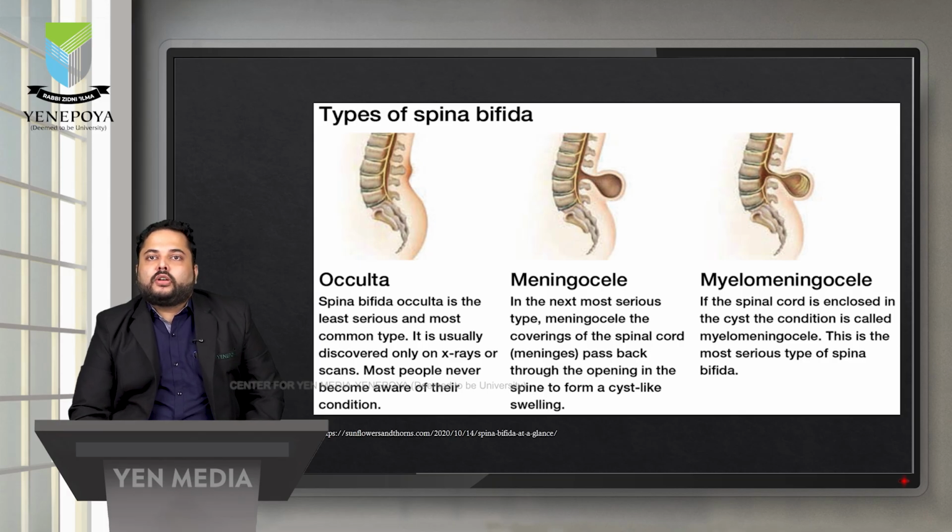So why is it called myelomeningocele? Apart from the meninges, the spinal cord also starts protruding outside the bulge, and this is the most serious type, where the spinal cord is also enclosed in the cyst.